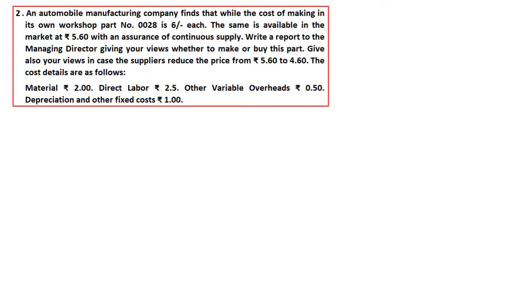The second question: an automobile manufacturing company finds that while the cost of making part number 0028 in its own workshop is 6 rupees each, the same is available in the market at 5.60 with an assurance of continuous supply. Most important is that continuous supply is also very important when we are purchasing from outsiders. Write a report to the managing director giving your views whether to make or buy the part. Give also your views in case the supplier reduces the price from 5.60 to 4.60.